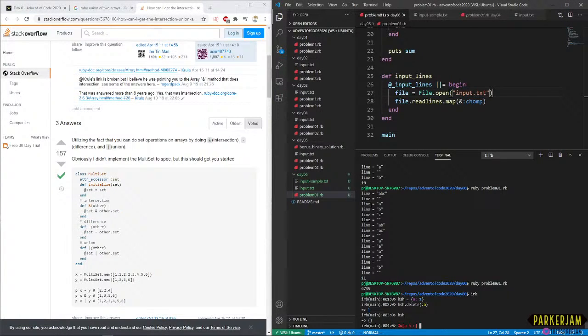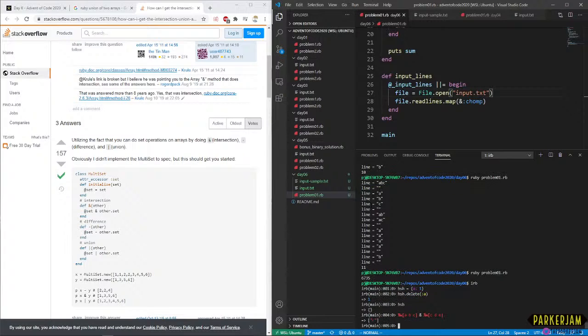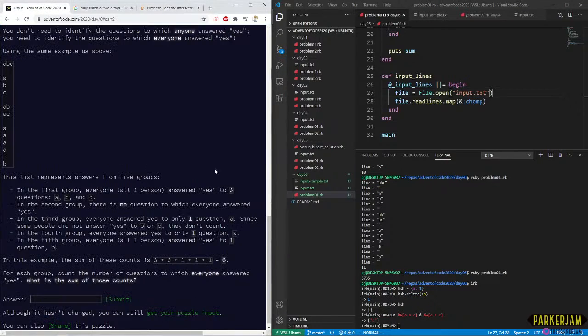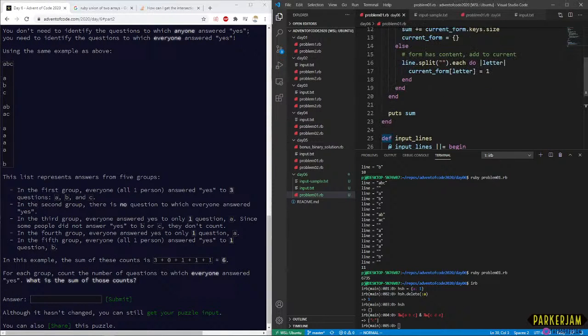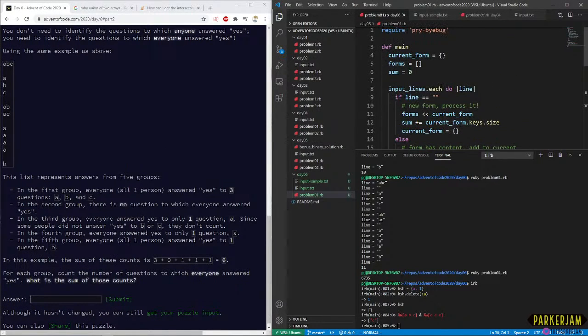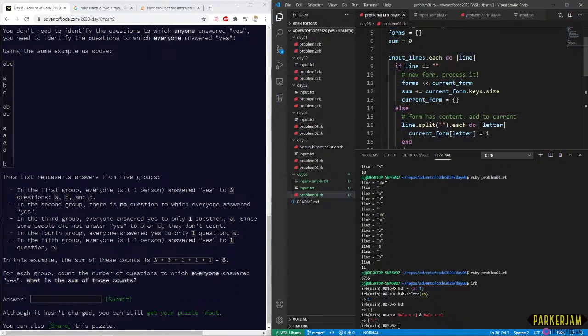A, B, C, and C, D, E. Okay, so we just use the AND operator. I knew there was something we could do for that. Okay, so this becomes a little more complicated, but not a lot more complicated.